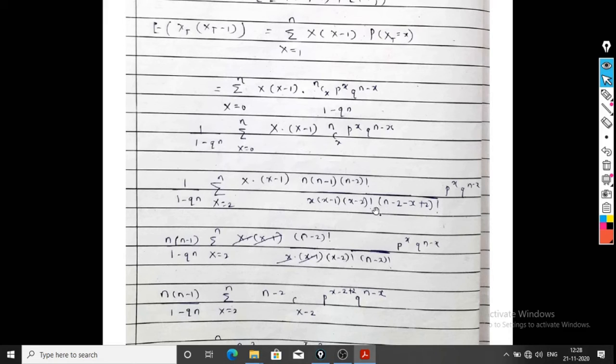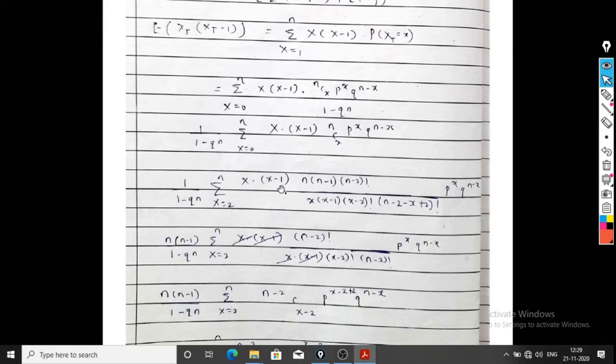If we solve this, we get the same term, because this is n factorial divided by x factorial into n minus x factorial. Simply, n factorial is written as n into n minus 1 into n minus 2 factorial. X factorial is written as x into x minus 1 into x minus 2 factorial, and n minus x is adjusted by n minus 2 minus x plus 2. This p raised to x and q raised to n minus x stay as they are.